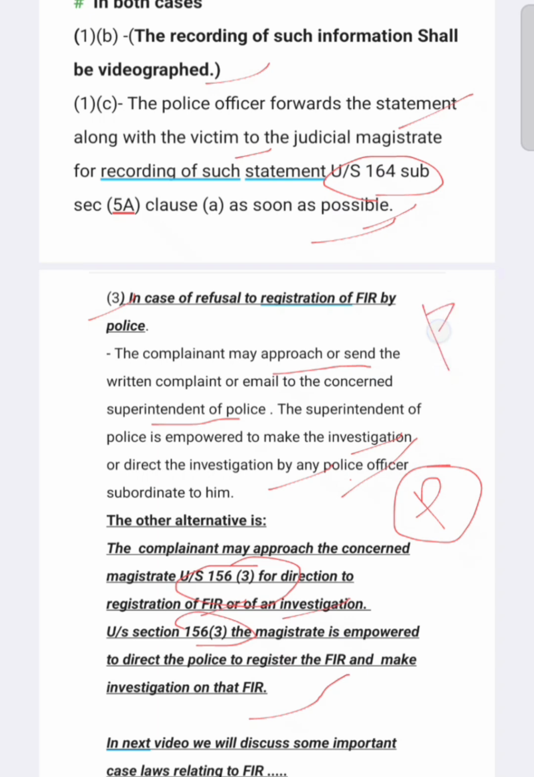If the police, even the superintendent of police, doesn't register the FIR, the person can approach the magistrate for direction of registration of FIR. The magistrate directs the police to register the FIR and start the investigation. So section 156 subsection 3 is a very important section.